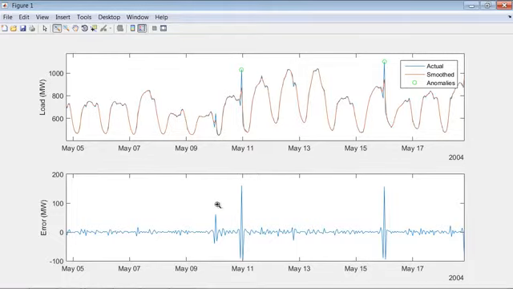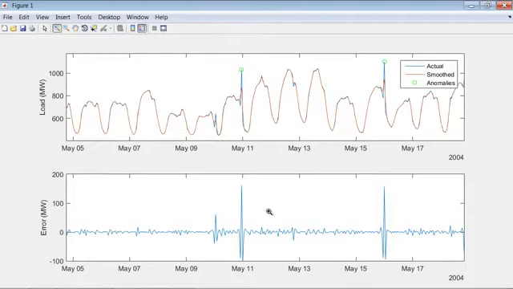And that's what we're seeing down here in the bottom plot, is we're looking at what's the difference between the smooth data and the original data. We're working under the assumption that when we see anomalies in our data, there are going to be these big sudden spikes. So this is a pretty simple technique, and it allows us to easily identify where we get these big spikes in our data that look like they might be anomalies.